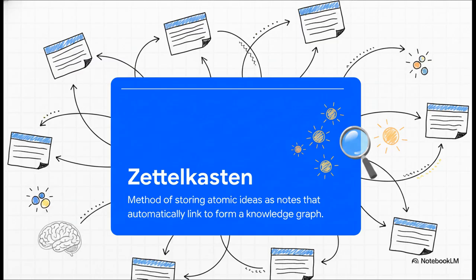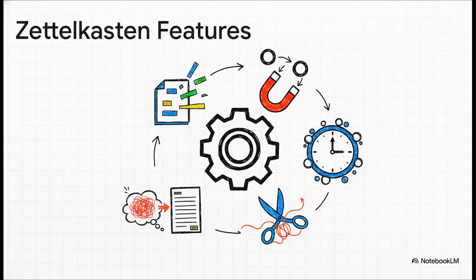All right, let's zoom all the way down to the atomic level. Zettelkasten. It translates from German to slip box, and it's a method originally used by human researchers to capture highly focused single atomic insights. In SmartMemory, it's a dedicated memory type where individual ideas are stored and bidirectionally linked. So instead of a rigid top-down folder structure, you get this beautiful emergent knowledge graph where the organization organically arises just from how the ideas naturally connect to one another. But the real magic here is that SmartMemory automates this historically manual process completely in the background.